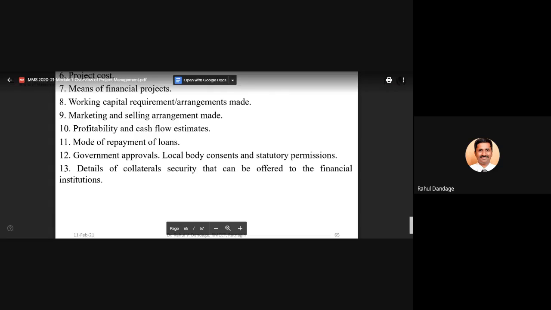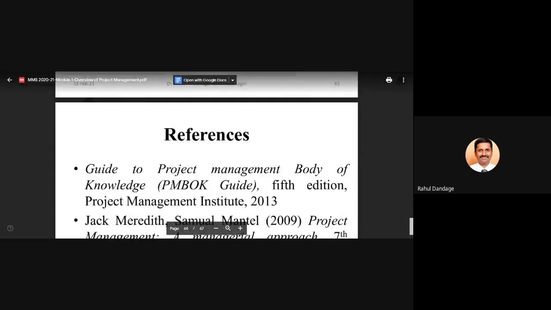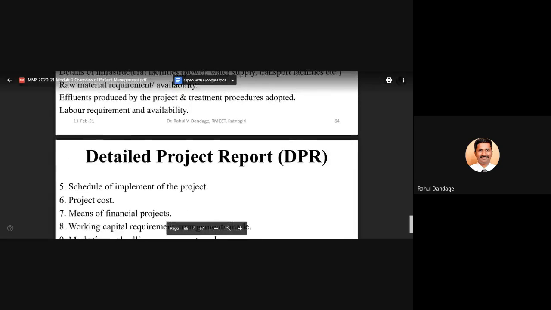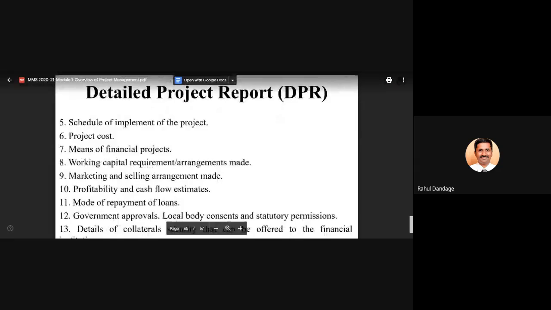So if you are borrowing loans, what collateral security will you be giving to the financial institution, that also has to be mentioned. So this is the entire structure, the variety of contents which will be there in the detailed project report.